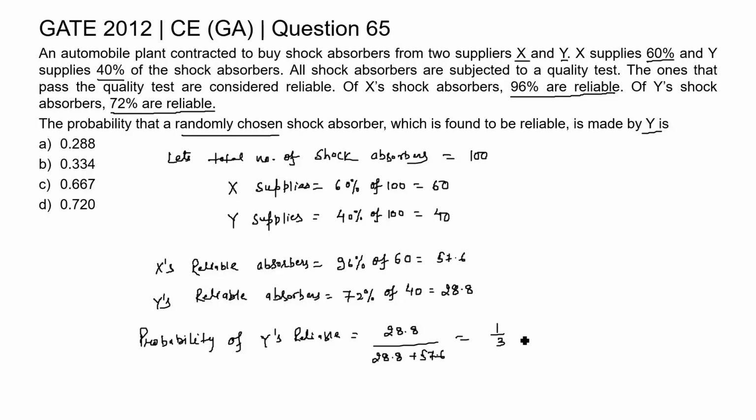So, we can say 1 by 3 is equal to 0.334.